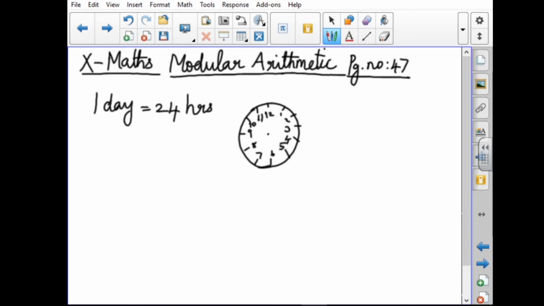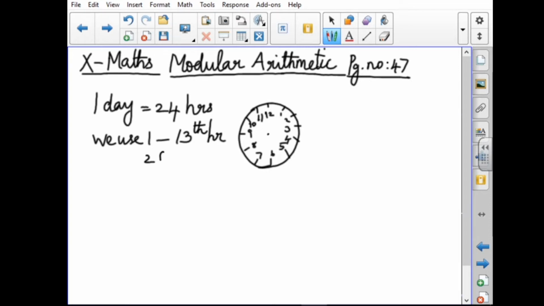So here, up to 12 hours we use the same numbers, and for 13 we use 1 to represent the 13th hour.